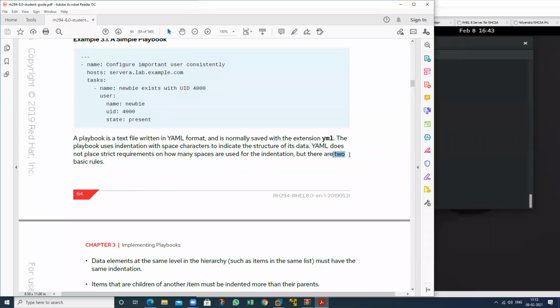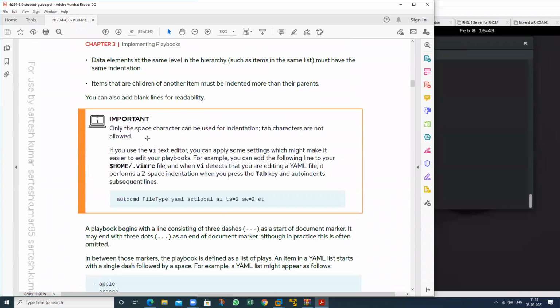So you should take how many spaces? Just 2 spaces. It's a basic rule, but it's not mandatory. If you don't need that, how will you define this? See here, only space characters can be used for indentation. Tabs are not allowed. But if you want to allow the tab, you can use this one.